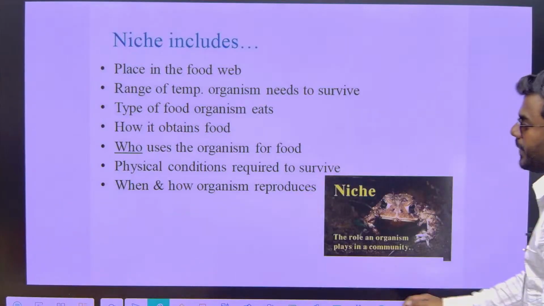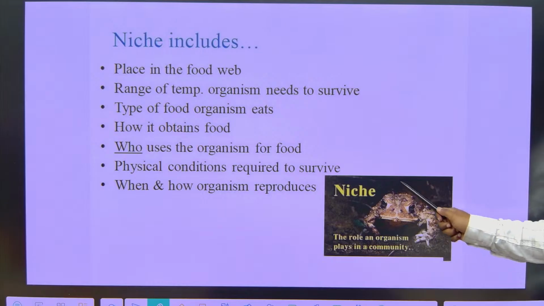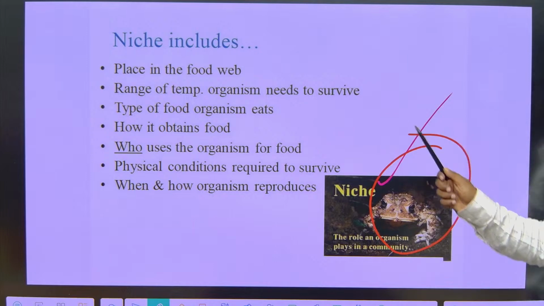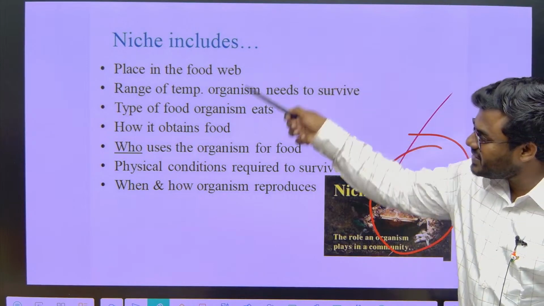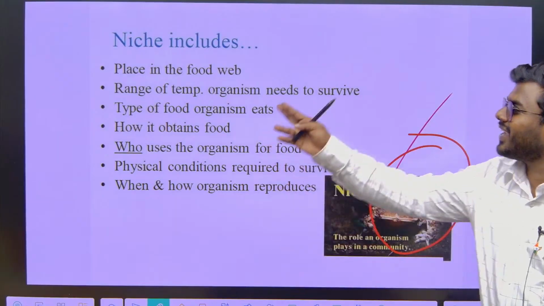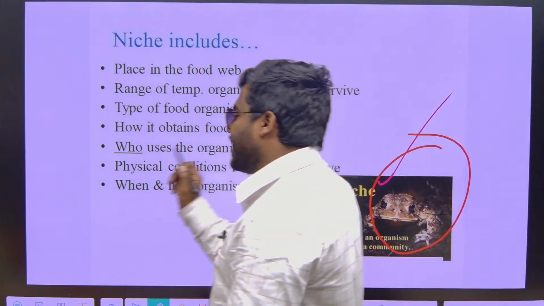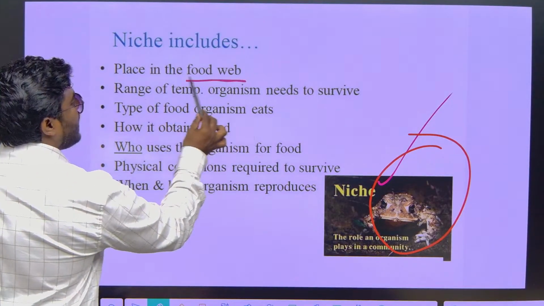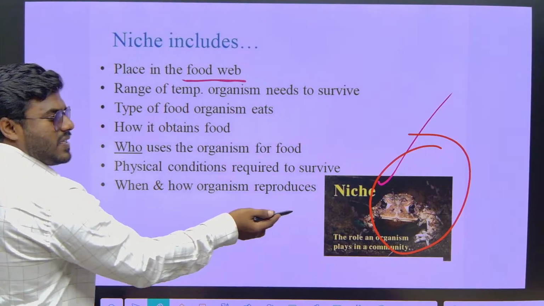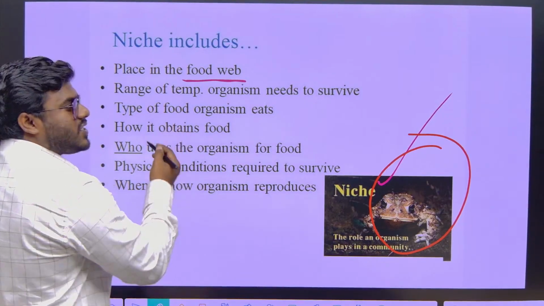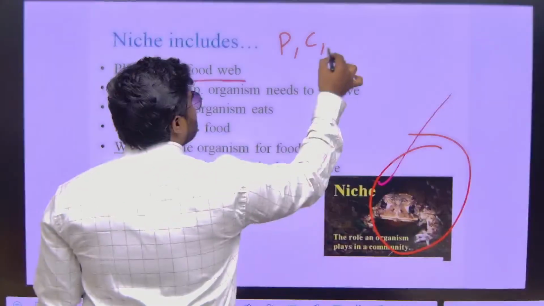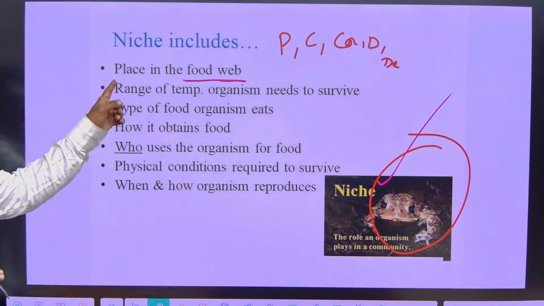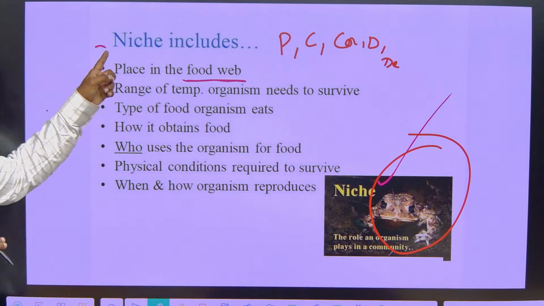For example, friends, if I want to explain to all of you what is the niche of a frog. Whenever I am explaining the niche of a frog or other organism, I will take certain parameters into consideration, then I can define its niche. Suppose we consider frogs, the first parameter I will consider is the place in the food web. I mean to say, in the food web where this particular frog is located. Is it a producer? Is it a consumer? Is it a carnivore? Is it a detritivore? Or is it a decomposer? So the place in the food web also represents its niche.